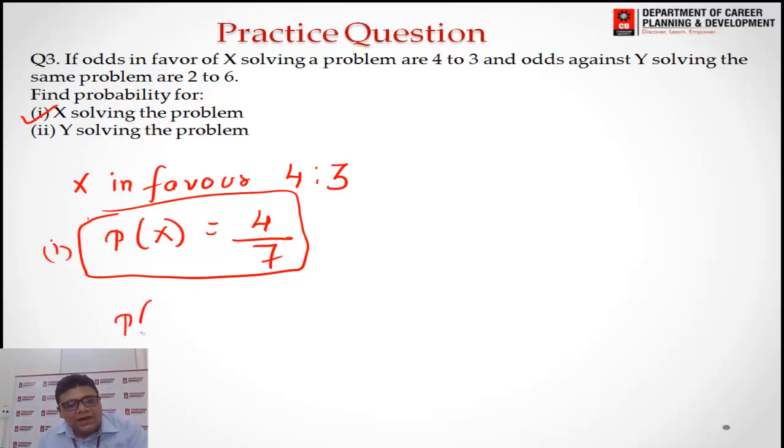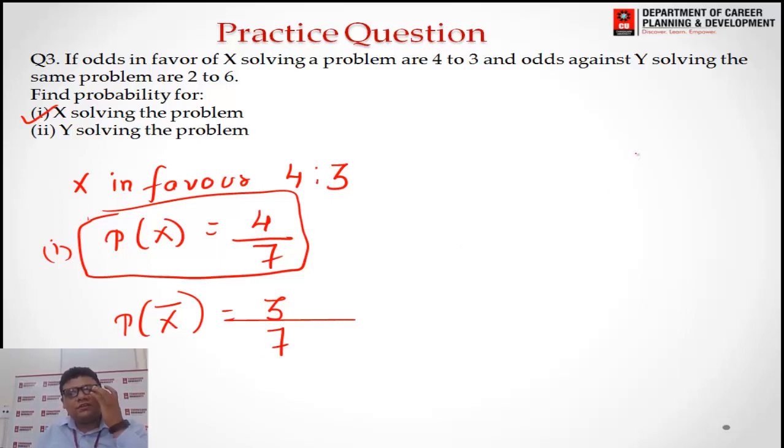So if I ask the probability of X not solving the problem, it is the non-favorable case, so it will be 3 divided by 7.